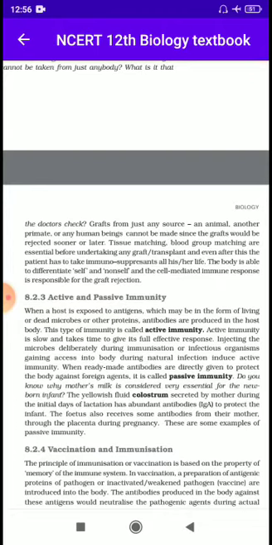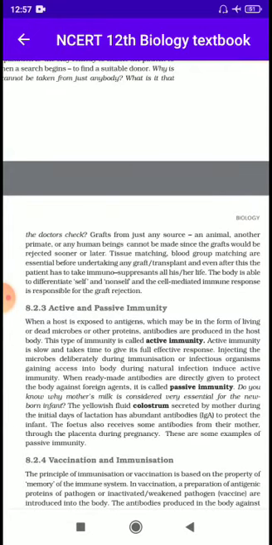The body is able to differentiate self and non-self, and the cell-mediated immune response is responsible for the graft rejection. That's why the patient or the recipient should always use immunosuppressants, because sometimes the organs given by the donor are also rejected by the recipient's other organ systems.